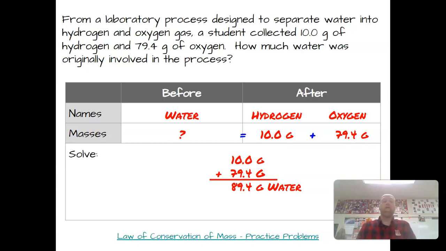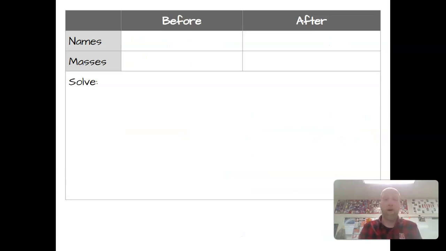Again, some of the harder ones involve leftovers. If you have leftovers, something that's not completely used up, it should be both in the beginning, the before part, and in the after part. Use tables like this one to help you if you get in a situation where you're not quite sure. I would always recommend organizing your thoughts this way.